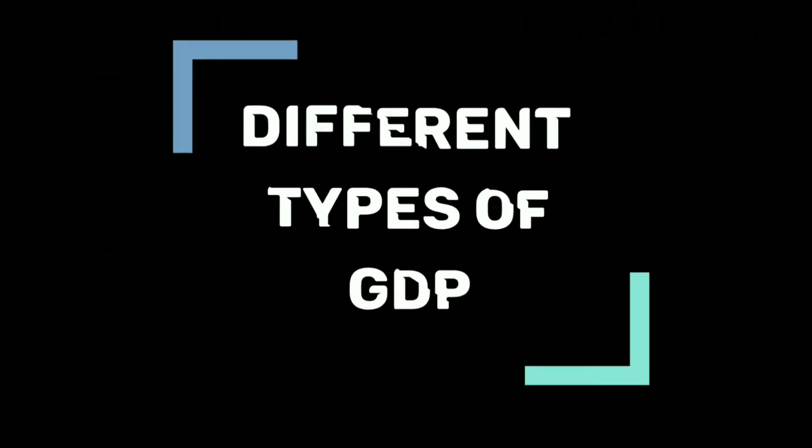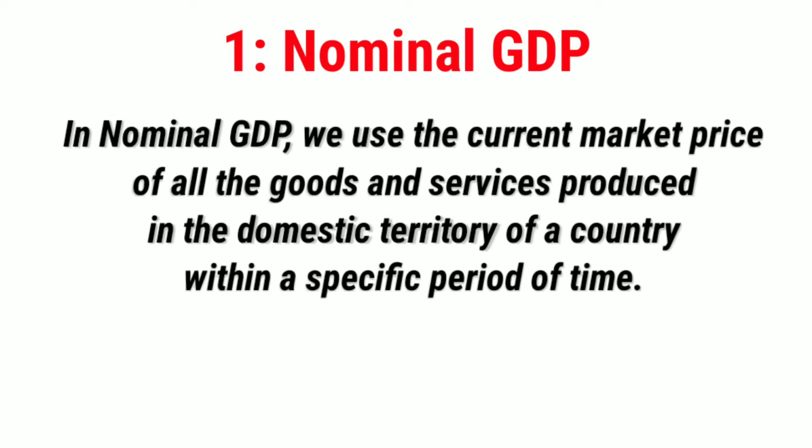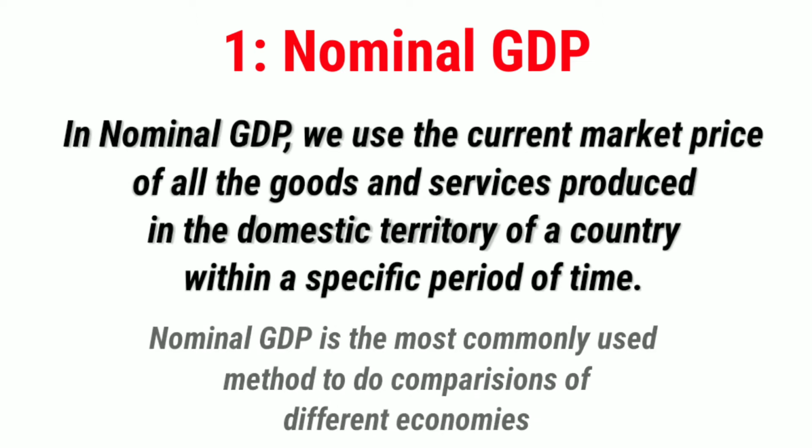So guys, now let's talk about the different types of GDPs in the world. The first type is nominal GDP. Nominal GDP is the GDP in which we use the current market price of all the goods and services produced within the borders of the country within 1 year. Guys, nominal GDP is the most commonly used method to do international comparisons of different economies. Let us understand nominal GDP with an example.